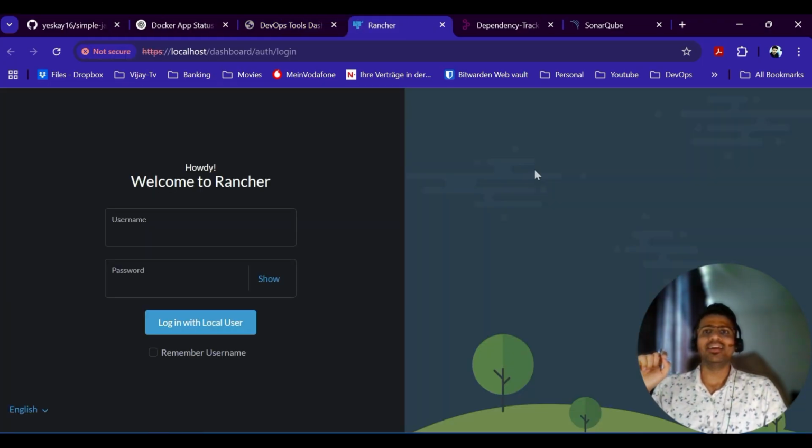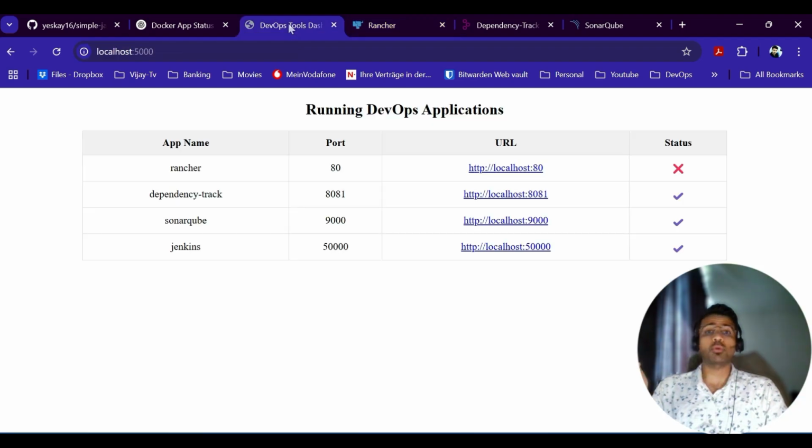All right, Rancher is also up, but then there you see this HTTPS error. It's a not secure site error, and that's probably why the script that we have thinks that it is down. Again, we can just keep enhancing it, making it better, letting the system know that even if it's an HTTPS error, the application is actually up and running. So mark it as tick.